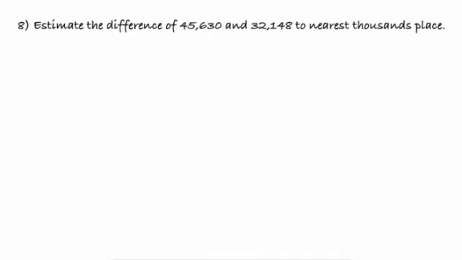Till now we learnt about the addition process that happens with estimation of numbers. Now we shall try with difference, that is subtraction being performed on numbers after estimation being done. Estimate the difference of 45,630 and 32,148 to nearest thousands place. As usual, we'll have to round off the numbers and then have the subtraction done.